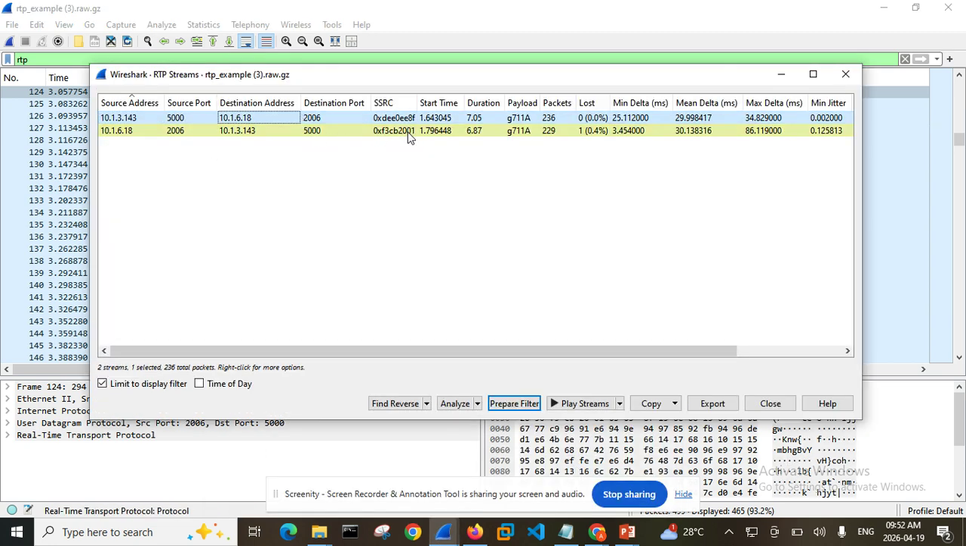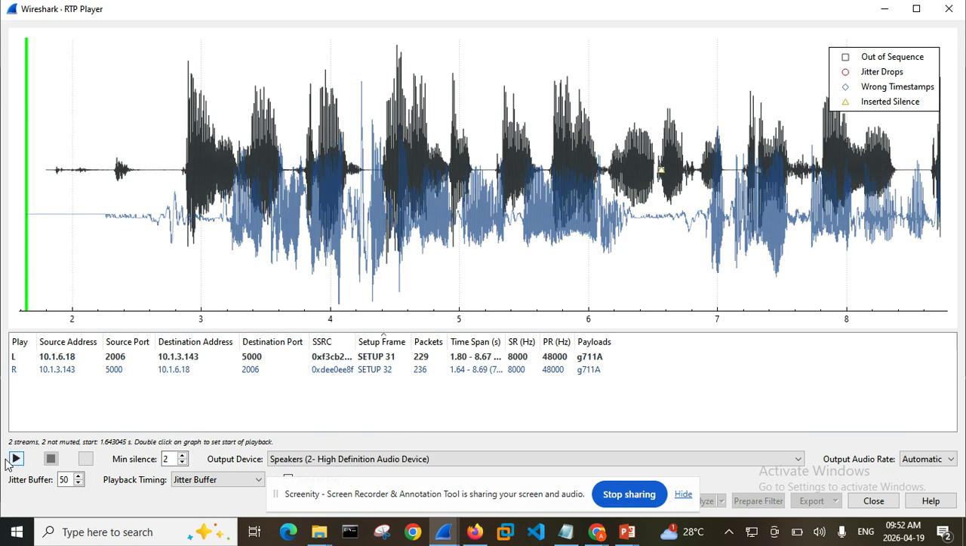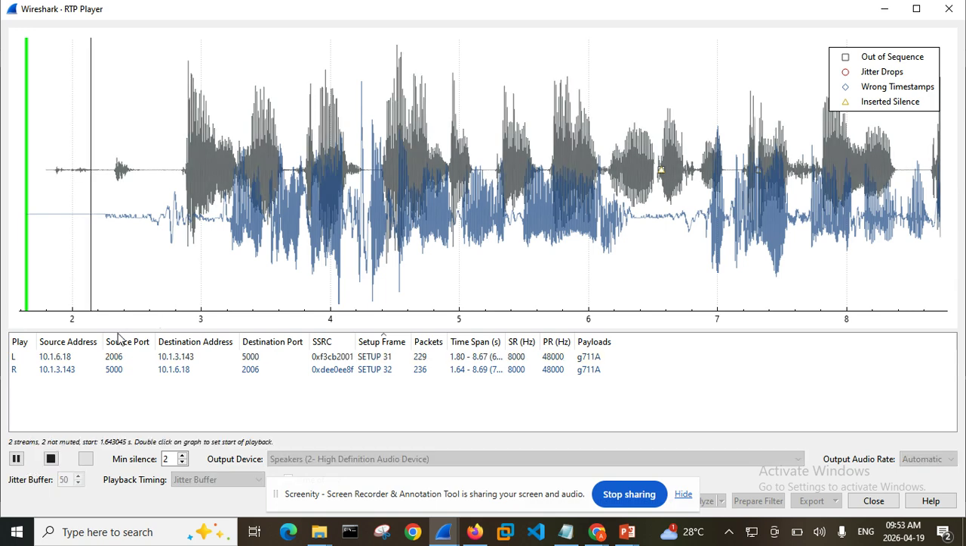Now these are the two voices that we have here. Just select any one, or you can select both of them at the same time. When you click on any one, the next thing you want to do is Play Stream. When you click on Play Stream, it's going to come up like this. You cannot listen to it until you also click on Display Stream, and then you can listen.